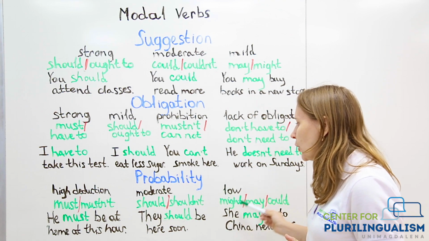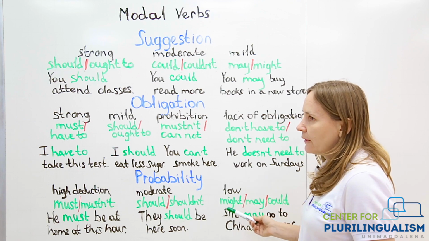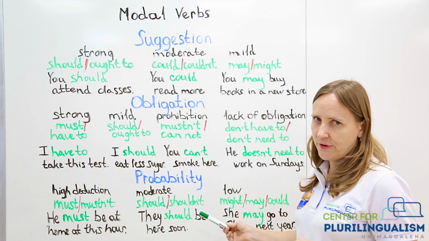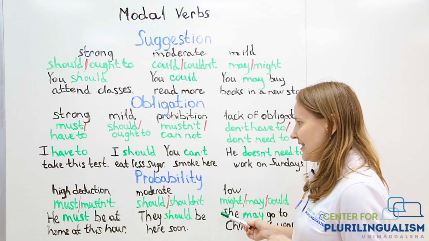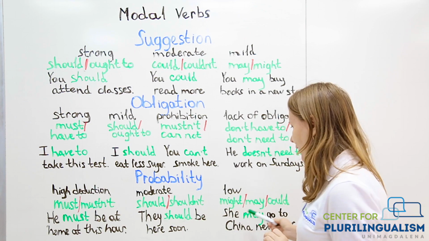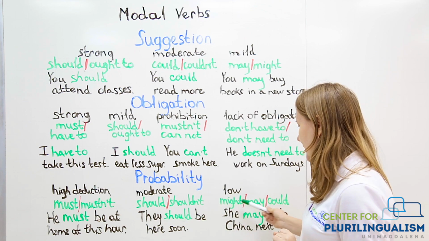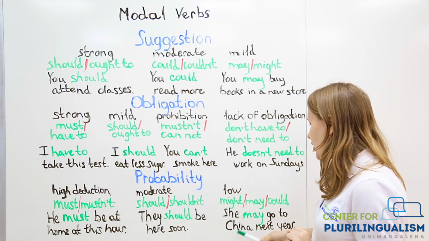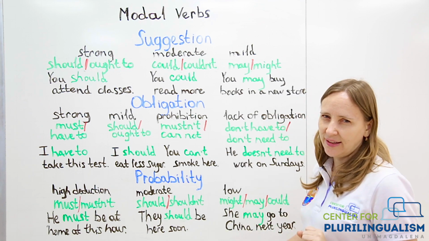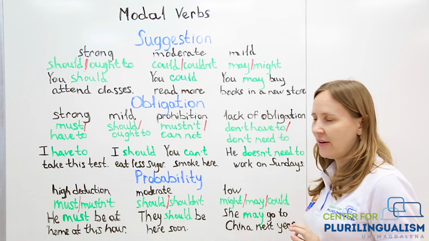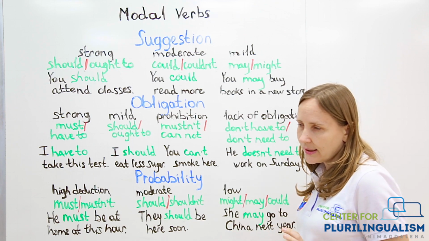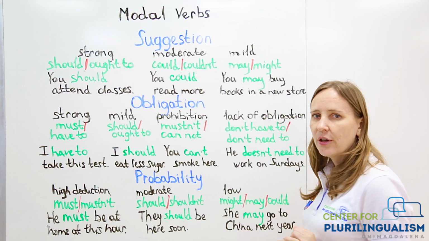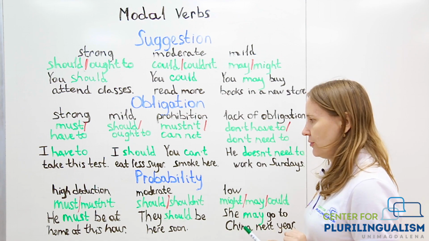And let's say low probability, when we are less than 50% sure. So it's just some possibility. For the future, we can use might, may, or could. She may go to China next year, but it's just a very vague plan. Nothing is for sure, just a small possibility for the future for her to go to China.